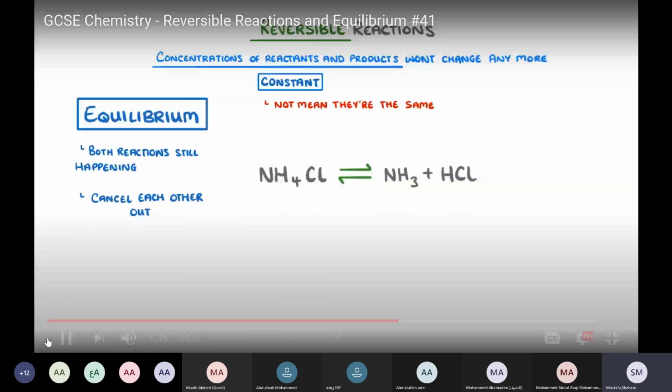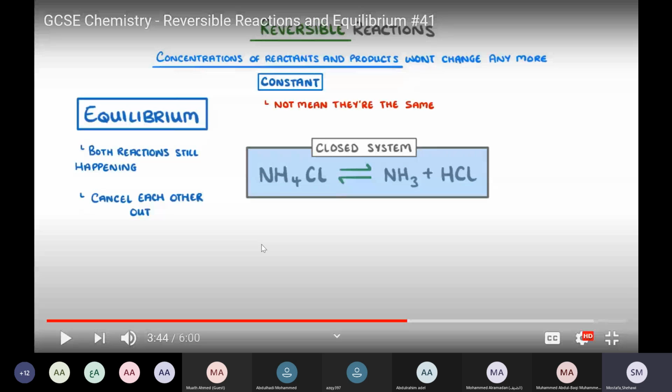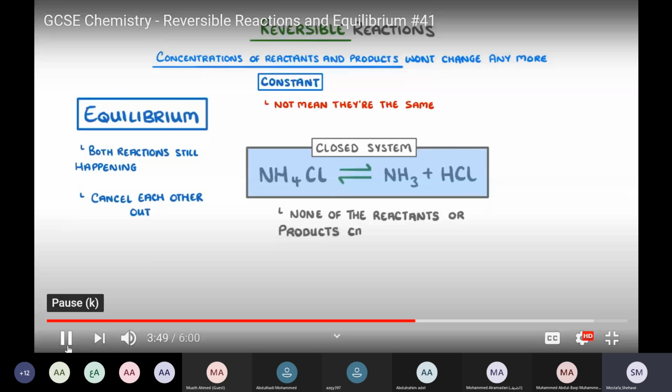Regardless of its position, though, equilibrium can only be reached if the reversible reaction is done in a closed system, whatever the conditions that you're using. So for the reaction to reach equilibrium, it must happen in a closed system, which means some kind of sealed environment from which none of the reactants or products can escape. This is called a closed system.